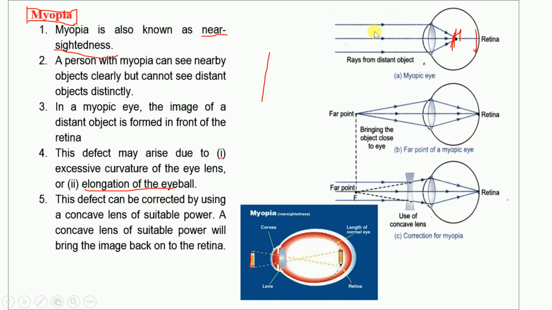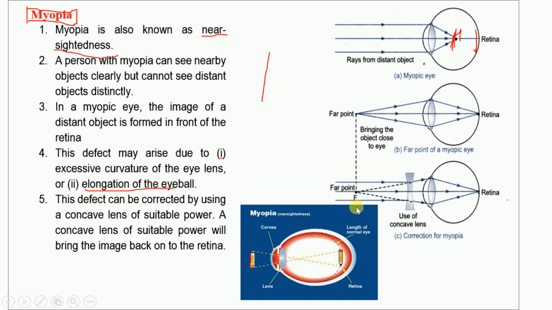Here you can see that with the distant object, the front of the lens is used, then the ray is diverged a little, so that the entire lens will be used, as if the ray is coming from a nearby object. Understand? So the defect can be corrected using a concave lens of suitable power. That depends on the checking by the eye specialist, who will decide what kind of lens must be used and what the power must be. A concave lens of suitable power will bring the image back to the retina.